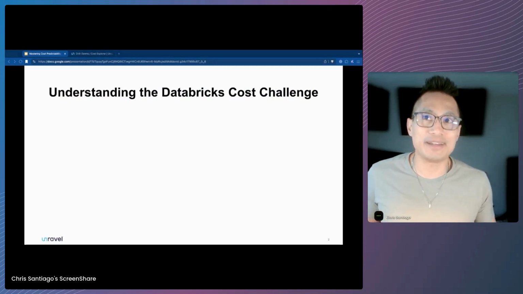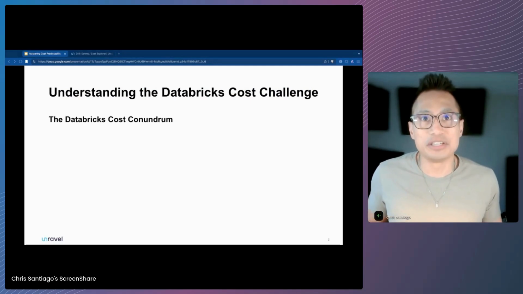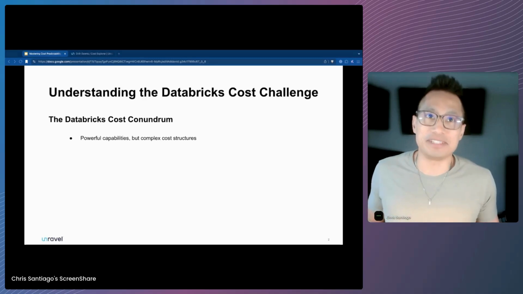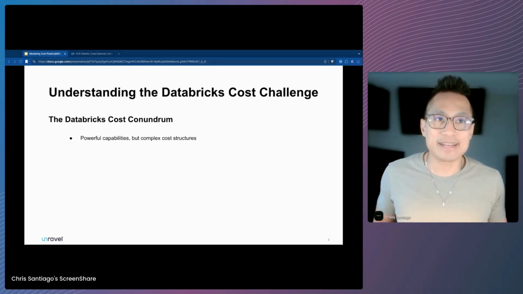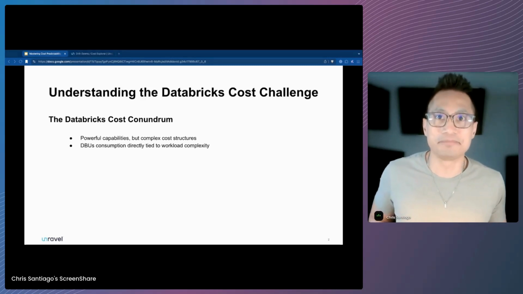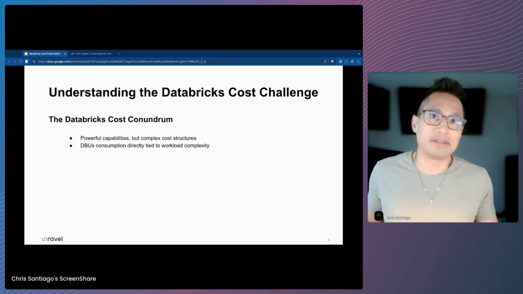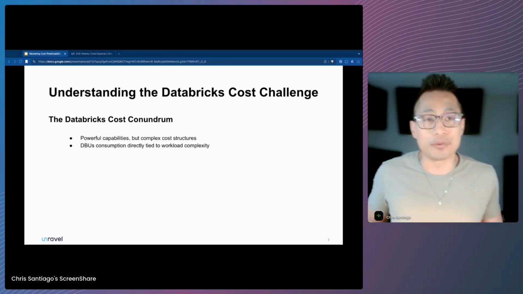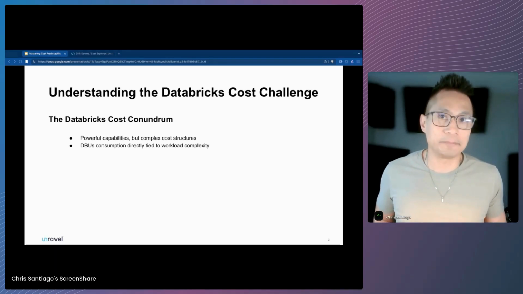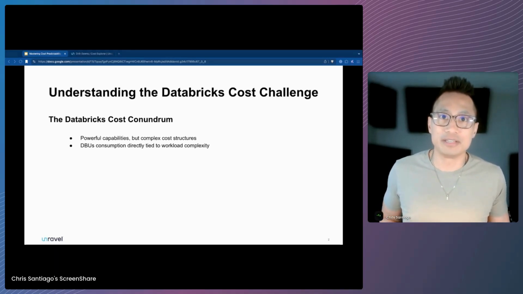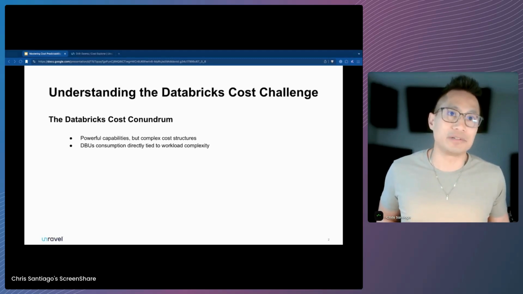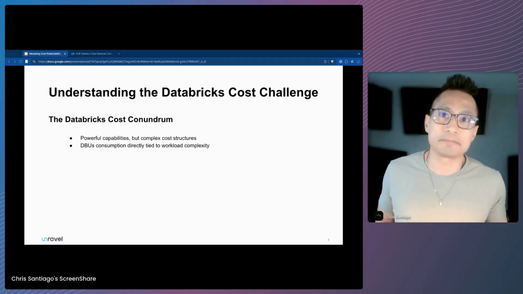First, let's understand the Databricks cost challenge. Databricks provides unmatched capabilities for data processing and analytics, but its cost structure is inherently complex. Costs are driven by Databricks units, or in other words, DBUs, which vary based on workload complexity, cluster configurations, and runtime durations, making it difficult to predict monthly expenses.